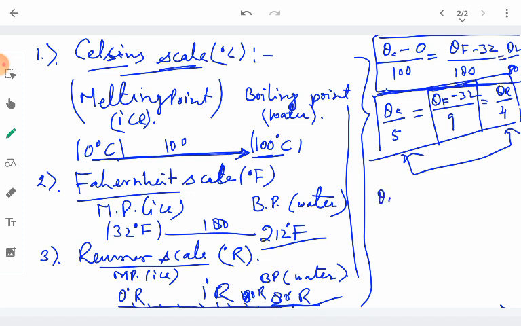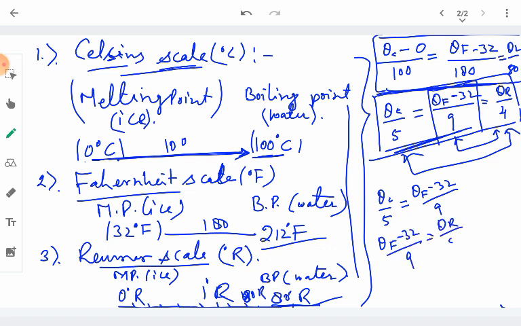So the Celsius and Fahrenheit scales are related by this relationship: theta c upon 5 is equal to theta f minus 32 upon 9. Similarly, the Fahrenheit and Reaumur scales are related by theta f minus 32 by 9 equal to theta r upon 4. Similarly, the Celsius scale and the Reaumur scale are related by theta c upon 5 equal to theta r upon 4. So these are the three relationships according to which we can calculate the temperature on any of the scales. Okay.